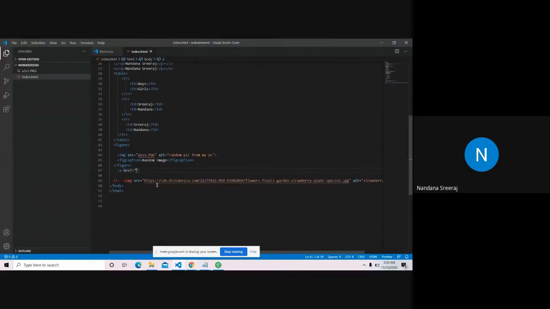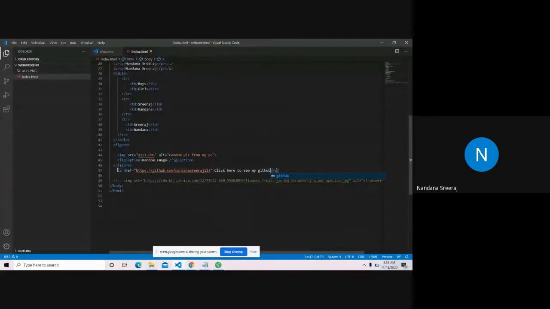The anchor tag comes with an attribute, href. Inside href, I'm going to give the link, https://, and inside the anchor tag, I'm going to give the text: click here to see my GitHub.